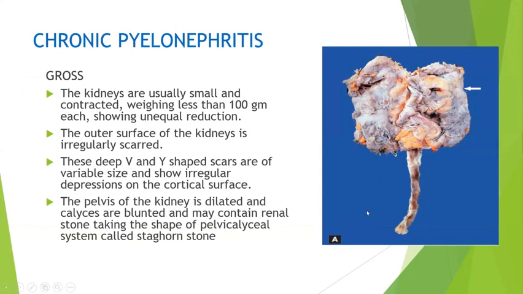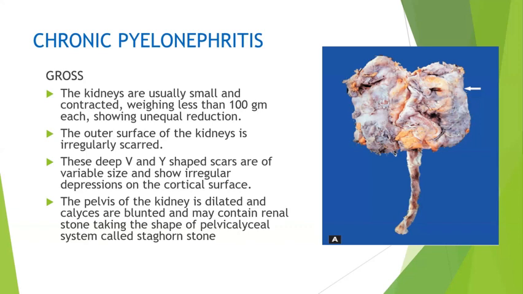So whenever you are writing about chronic pyelonephritis, it should contain the definition of chronic pyelonephritis. When you say it's chronic pyelonephritis, what are the etiological factors? What should be the risk factors? Grossly, how will the kidney appear? On the cortical surface, you can see multiple scars.